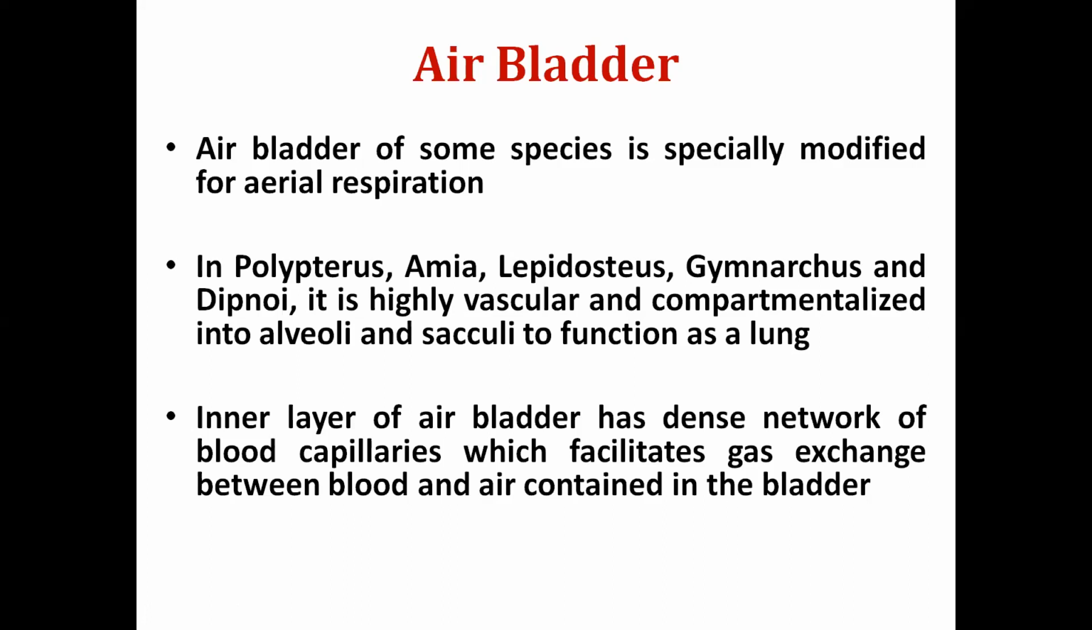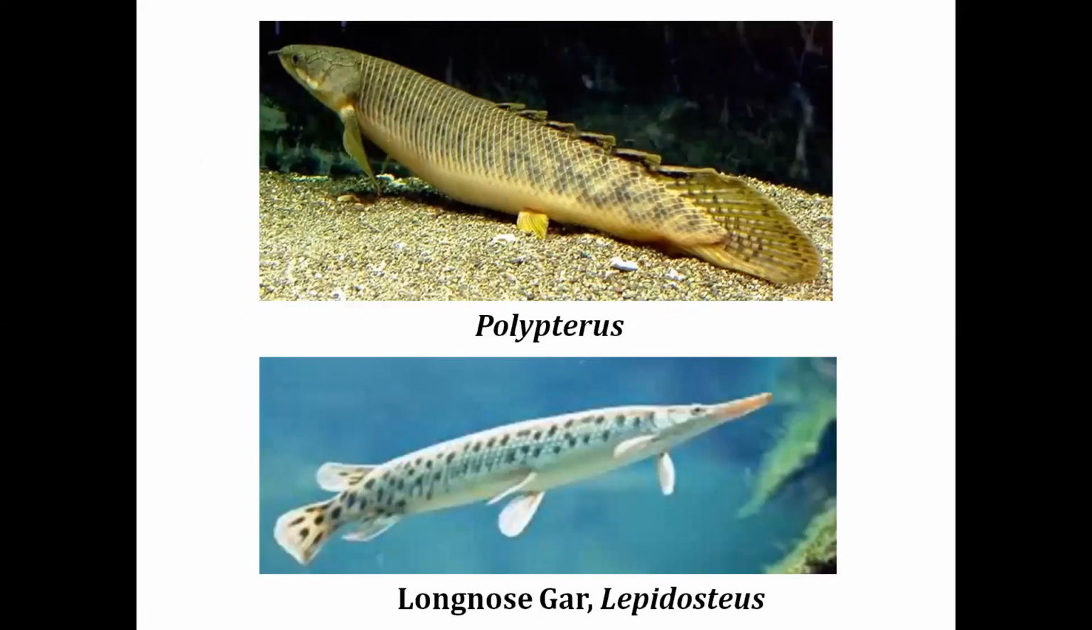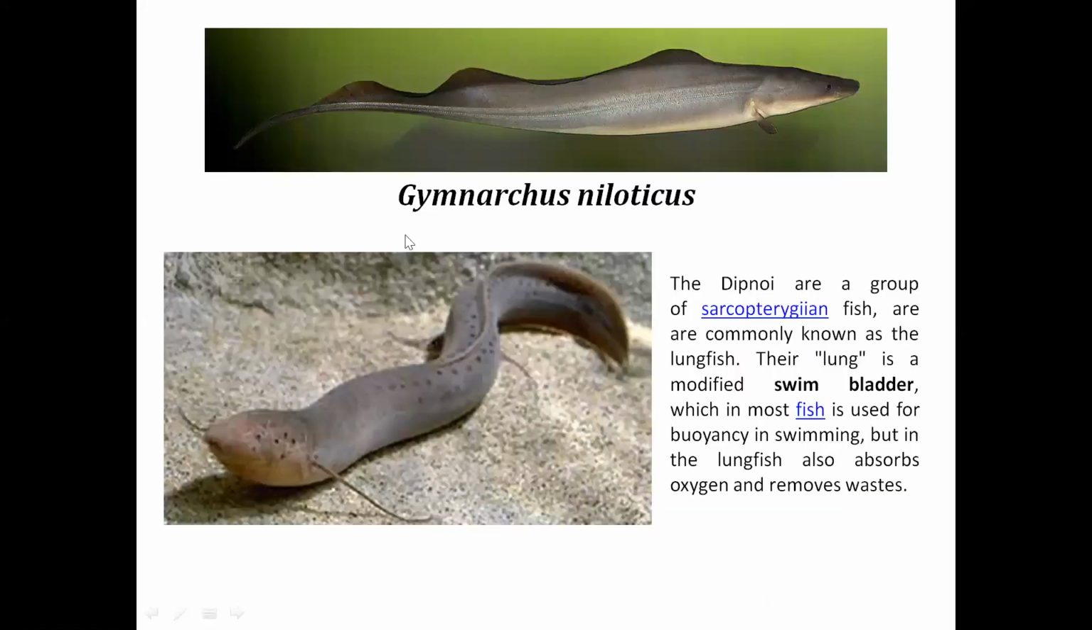So the inner layer of this air bladder has a dense network of blood capillaries, which facilitates gaseous exchange between the blood and the air contained inside the air bladder. These are some of the representatives. This is Polypterus, which is also known as a living fossil. Then long nose gar, Lepisosteus. Then this is Gymnarchus niloticus, the only representative of this genus. And this is another lungfish, Dipnoi. So these are the fishes which have the modified swim bladder as a lung.